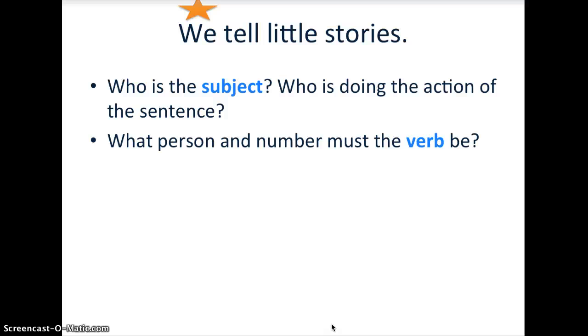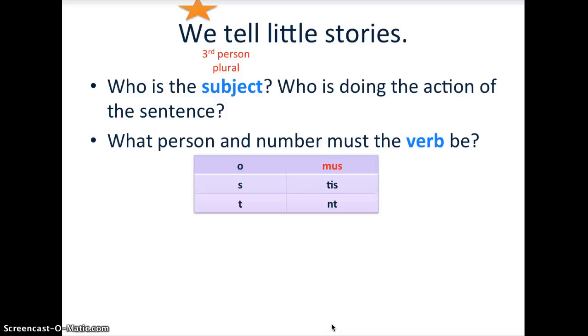So we know the person and number will indicate who is doing the action, that we are doing the action. Think of those personal endings. O, S, T, M, US, NT, I, you, he, she, it, we, y'all, they. Oh, MUS tells us we are doing the action. So we need a first person plural verb.